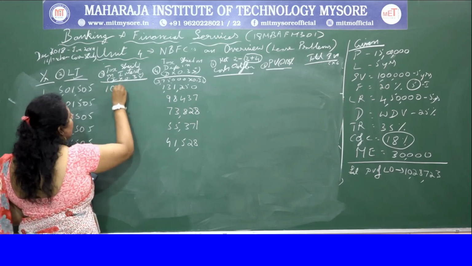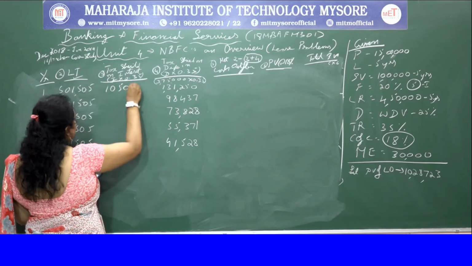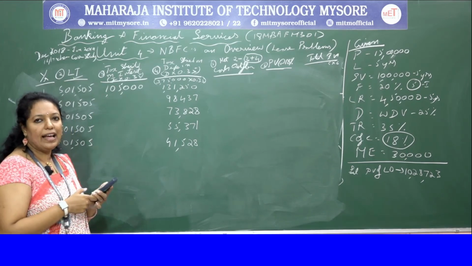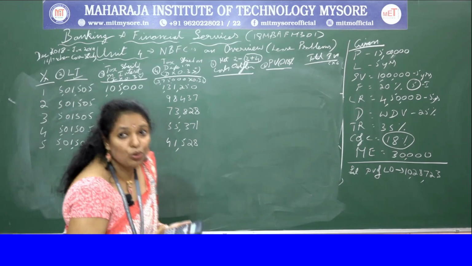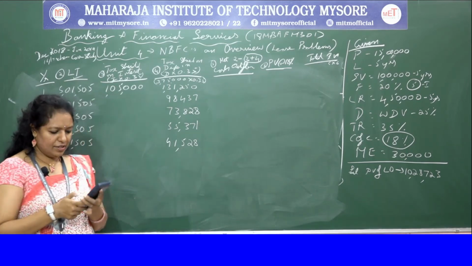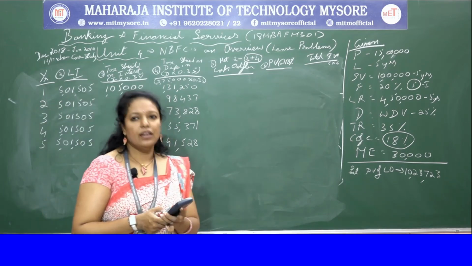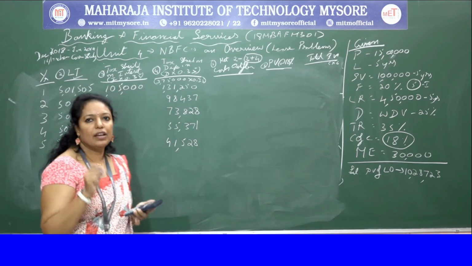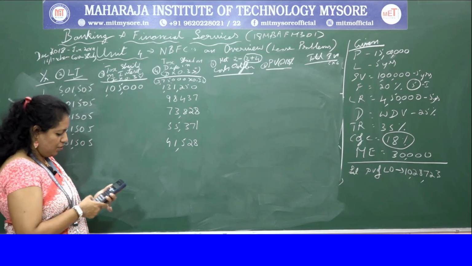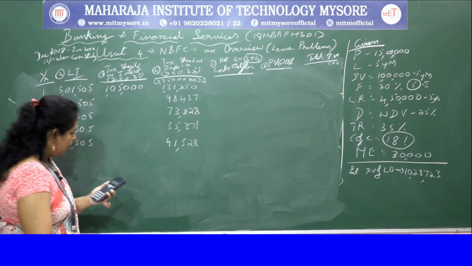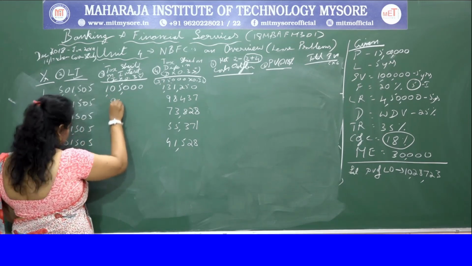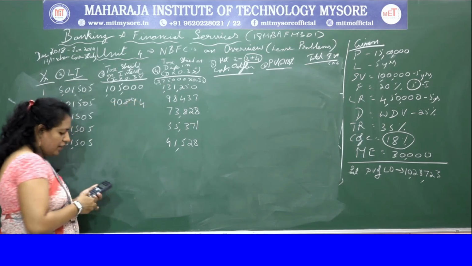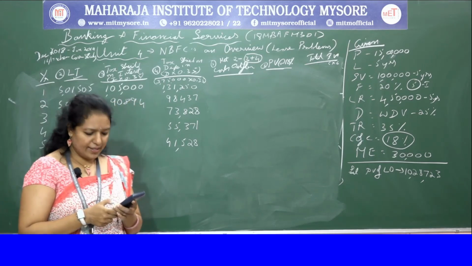And then second you have 2,59,699 into 0.35. I get 90,894. In the same way, do it for the rest.